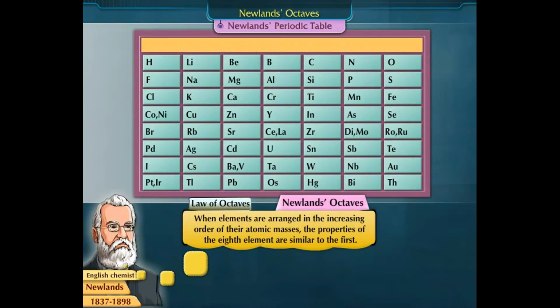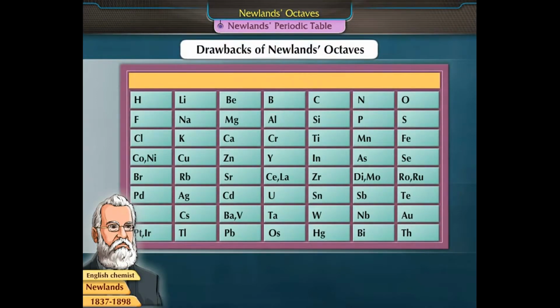However, Newland's octaves failed because of some drawbacks. Let us discuss them. Only elements like lithium, sodium and potassium, beryllium, magnesium and calcium, and pairs of elements like boron and aluminium, carbon and silicon, nitrogen and phosphorus, oxygen and sulfur, and fluorine and chlorine showed similarities in properties.